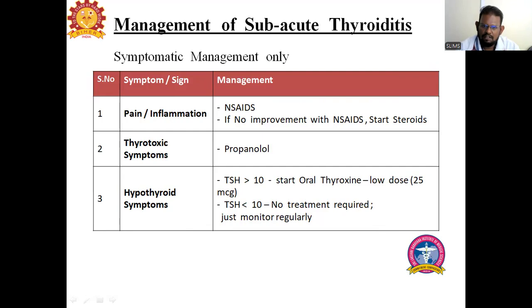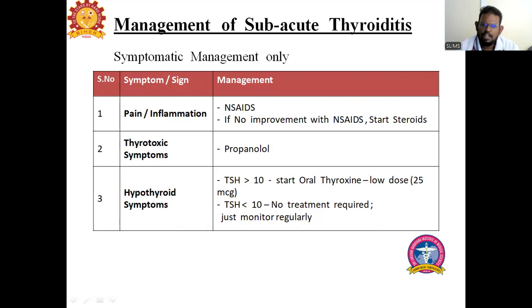Usually, in 90% of the patients improvement occurs with NSAIDs itself. 10% of the patients don't have that kind of improvement, so we have to start steroids in those patients to reduce the pain and the inflammation. And during the initial hyperthyroid or thyrotoxic phase, we have to give propranolol.